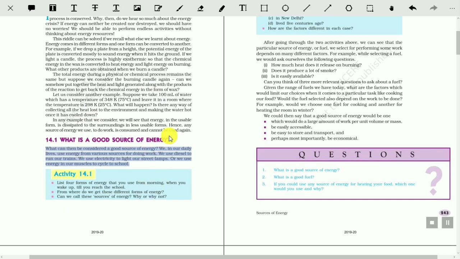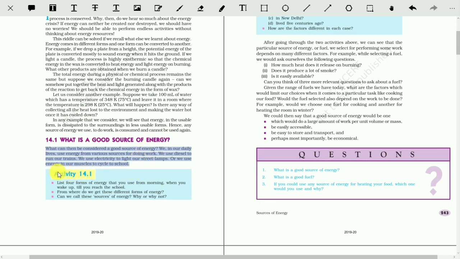We, in our daily lives, use energy from various sources for doing work. We use diesel to run our trains. We use electricity to light our street lamps. Or we use energy in our muscles to cycle to school. So we are using different types of energy.